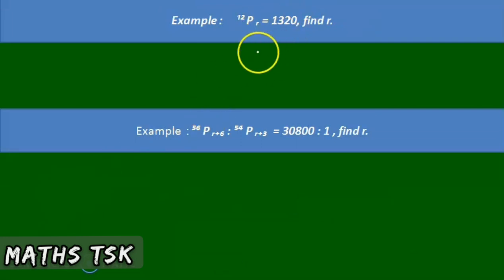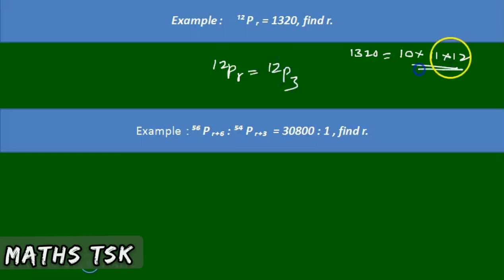12Pr is equal to 1320. What is the value of r? I can write 1320, already we wrote it. This can be written as 10 into 11 into 12. So 12Pr is nothing but 12P3, 3 terms from 12: 12, 11, 10. So r is equal to 3 is the value. So nPr is equal to nP3. Therefore r is equal to 3.